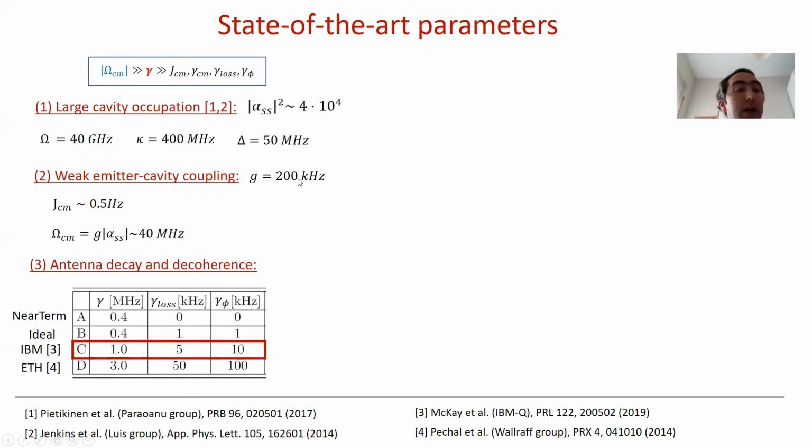We also assume a weak coupling between emitter and cavity, such that these cavity-mediated couplings are very small, and the cavity-mediated driving is like 6 orders of magnitude larger than that. And regarding the coherence, we consider different parameter sets, but I will concentrate on the ones already available by IBM Quantum Computer here. And the important thing is that we take the gamma, the decay that we want into the waveguide, much larger than this, such that we can fulfill this inequality.